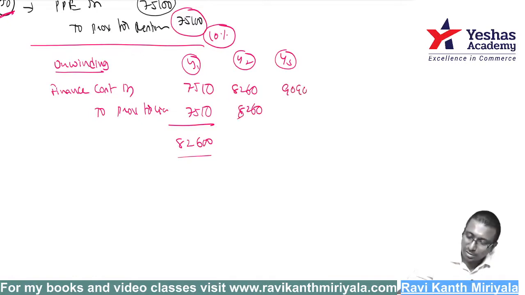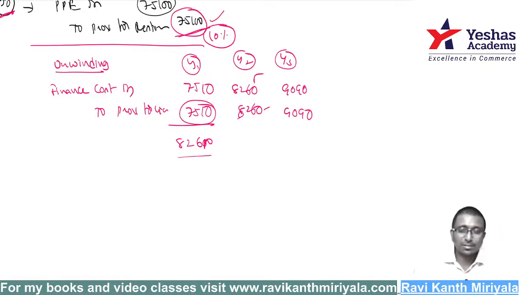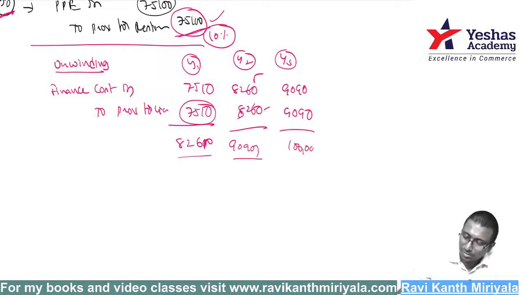Then 82,610 plus 10% will be 90,901 something. Approximately, maybe some 10 rupees difference, it will become 1 lakh.